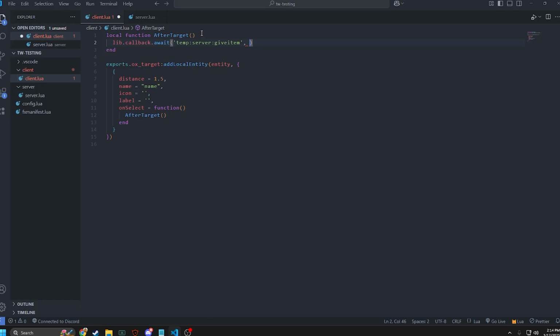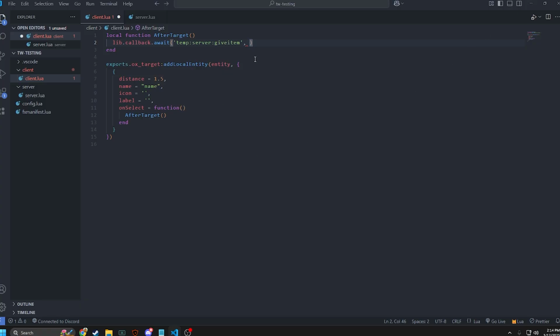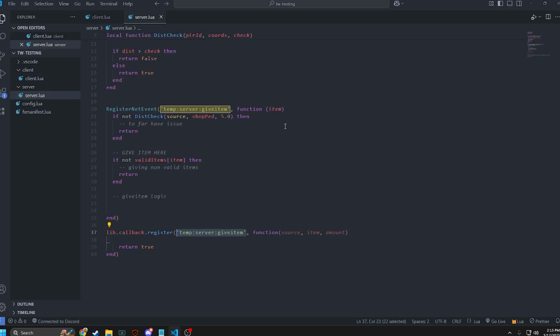So we put this here. Is it in ms? I'm assuming. It doesn't say, but I'm assuming it is. So we put 10 seconds, and then we put our arguments here. So we want to give apple, and we want to give 5 apples. There you go. So that is how you do a callback, and this will actually return a value, so we can do other logic based on that.